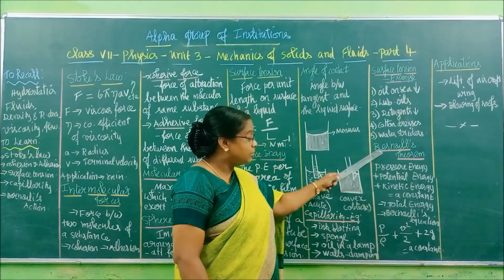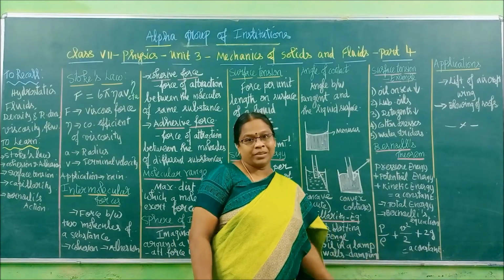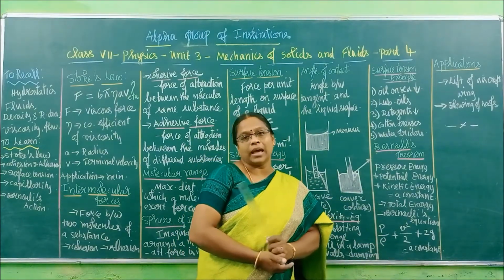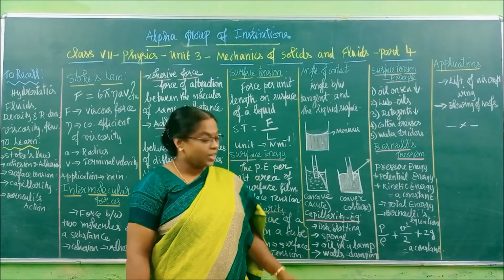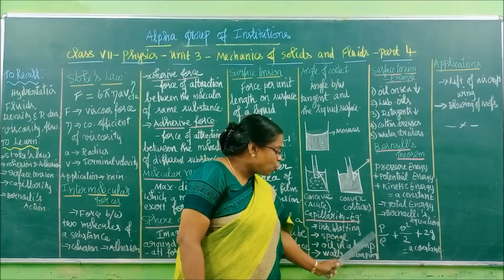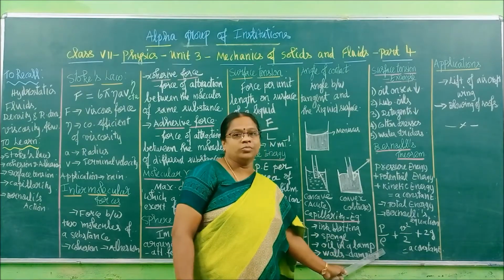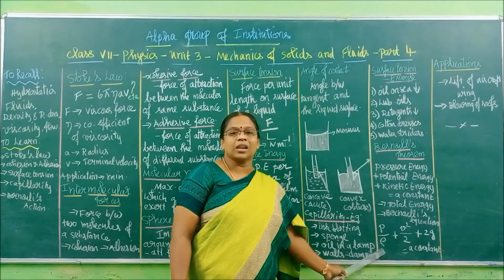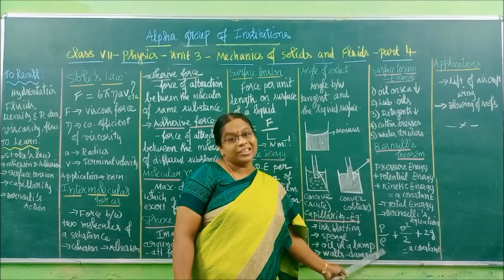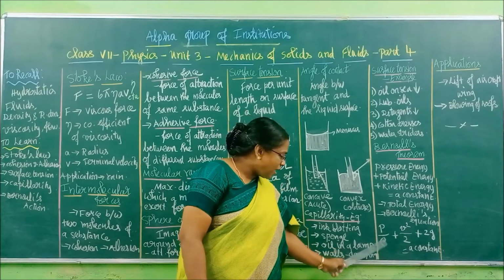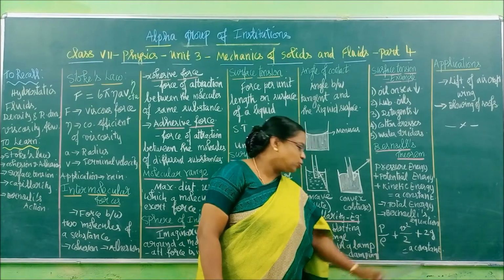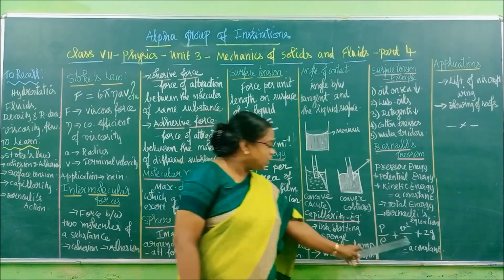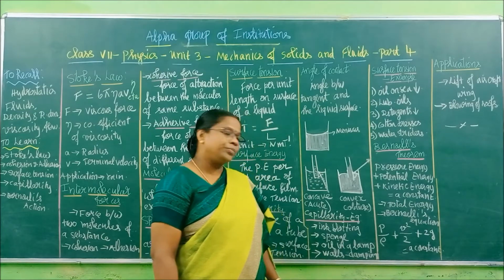And this theorem states one equation, and that equation is called Bernoulli's equation. Say the words Bernoulli's equation. What is the equation now? P by rho. Rho I told you in the previous class, density, rho. P by rho plus V square by 2 plus gh is equal to a constant.